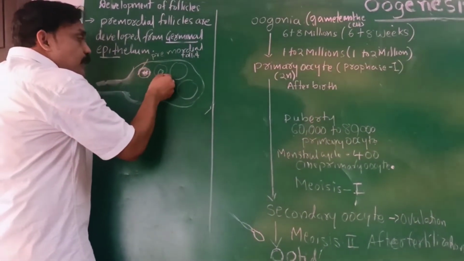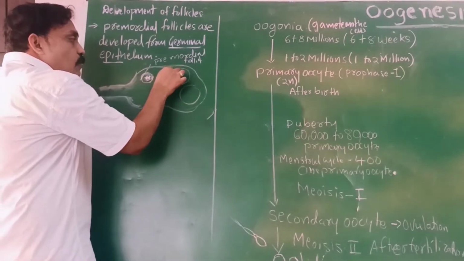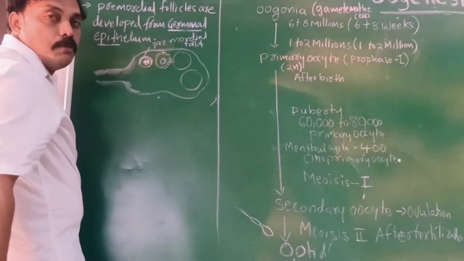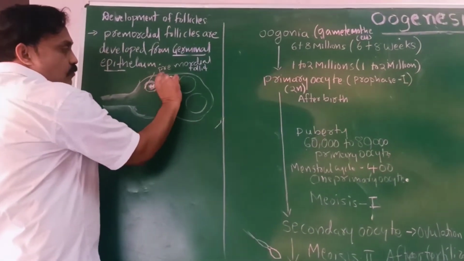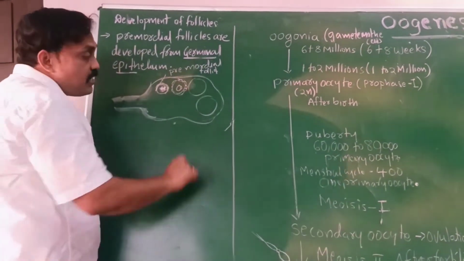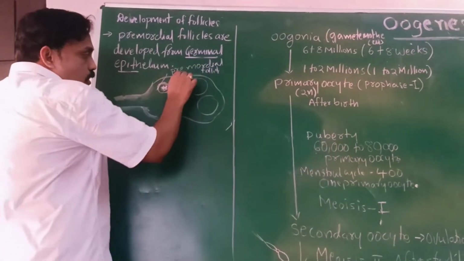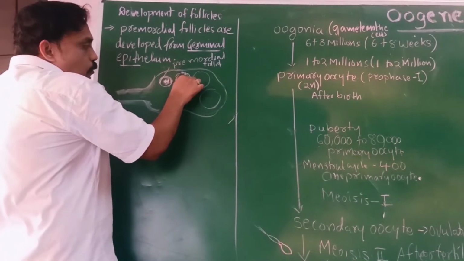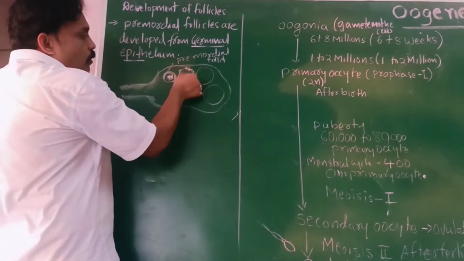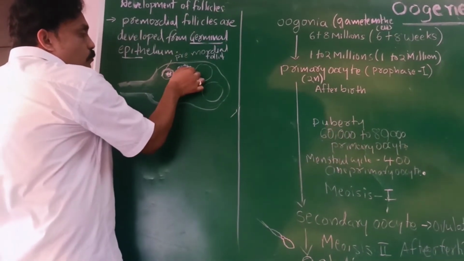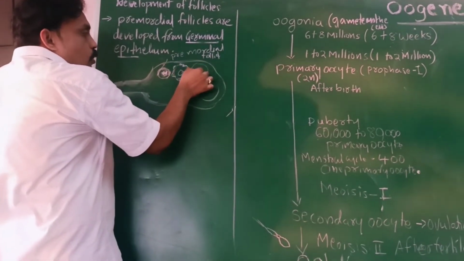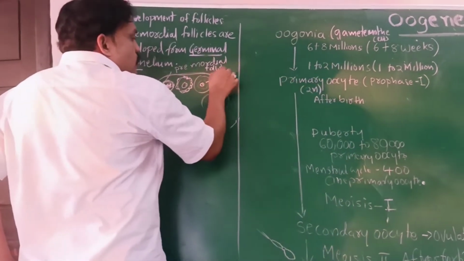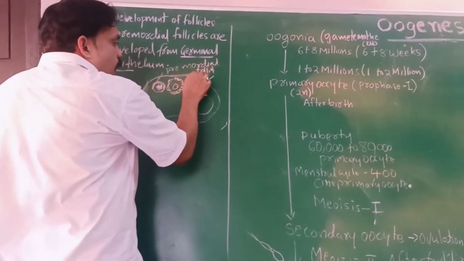When it changes into a primary follicle, these squamous epithelial cells change into cuboidal cells. Cuboidal means the size of the follicle cells has increased. This we call the primary oocyte. In the primary oocyte, another layer also starts developing: the zona pellucida, between the oocyte and the follicle cells.